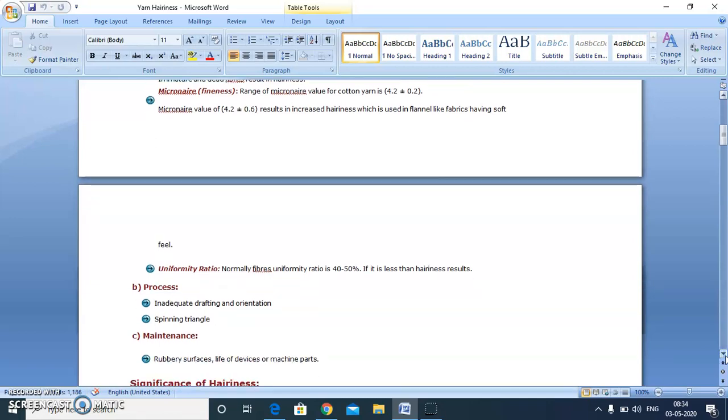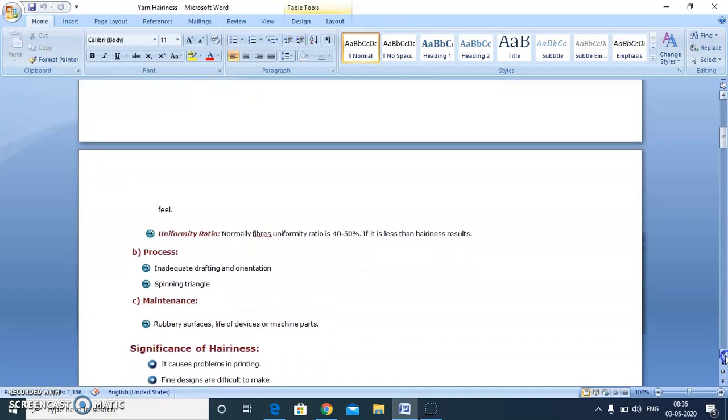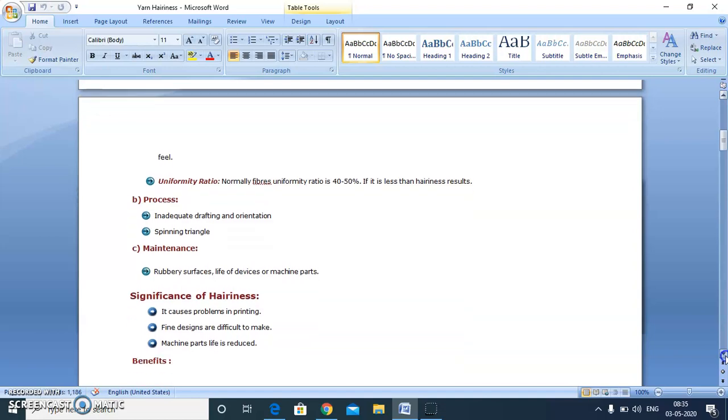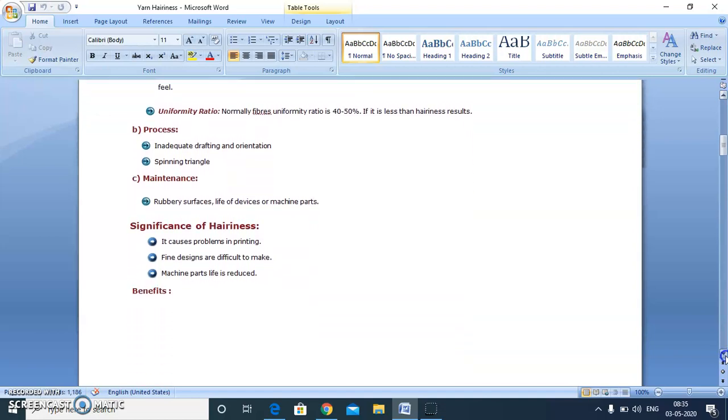And the process factors, we know if the drafting is not proper, and if the spinning triangle formed in the ring frame is not proper, these are the causes of the hairiness in the yarn. And the last cause comes under the category of maintenance. If the surfaces of various machine parts are rough, it may result in hairiness of the yarn.